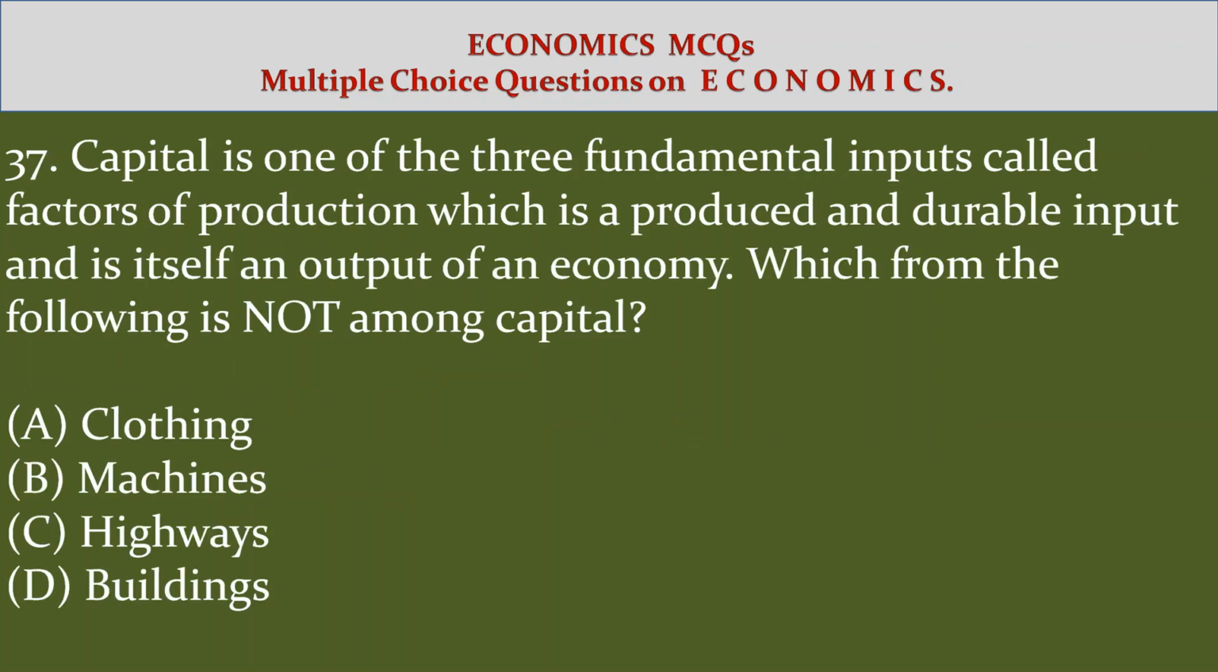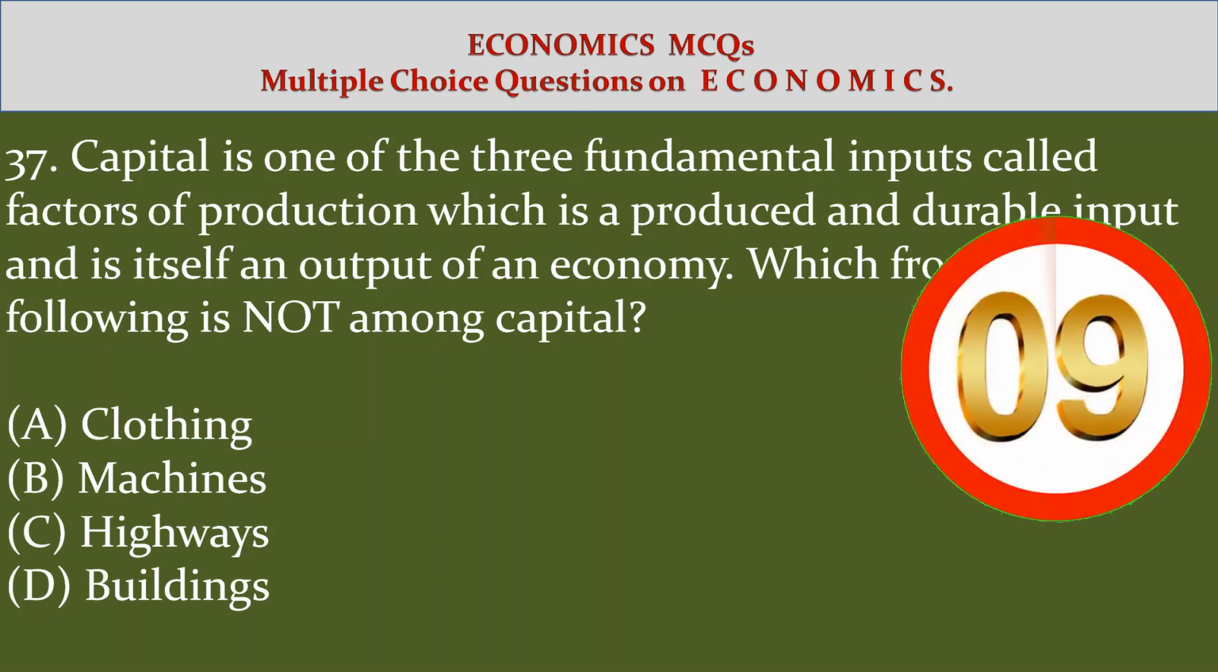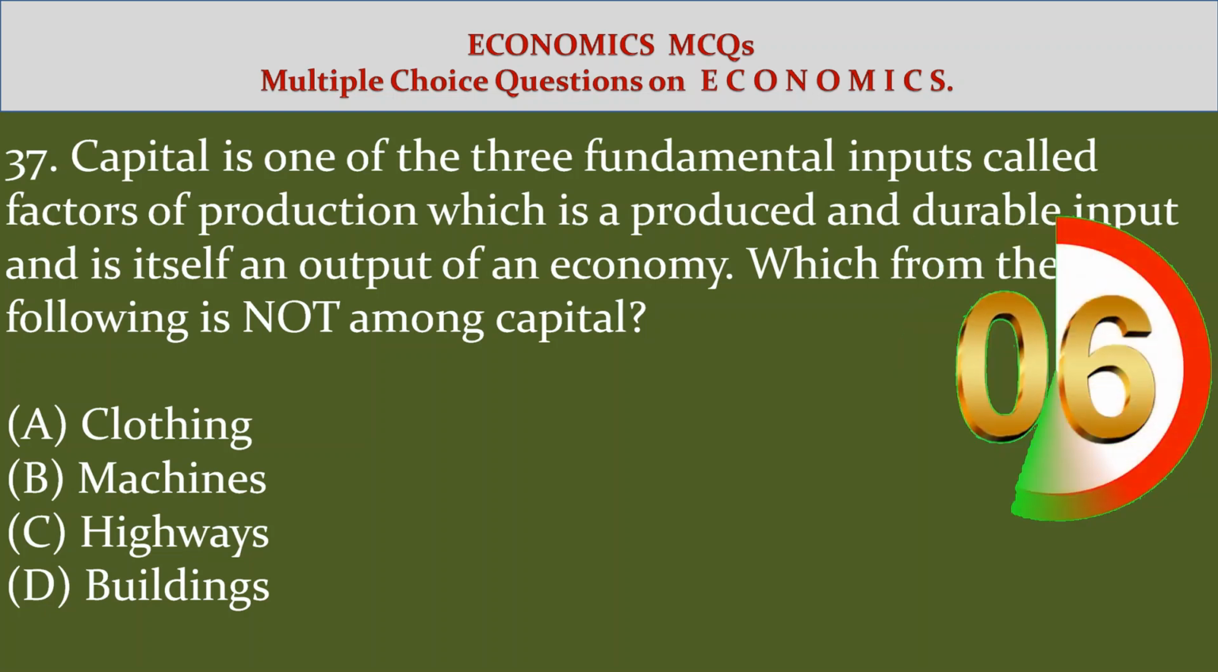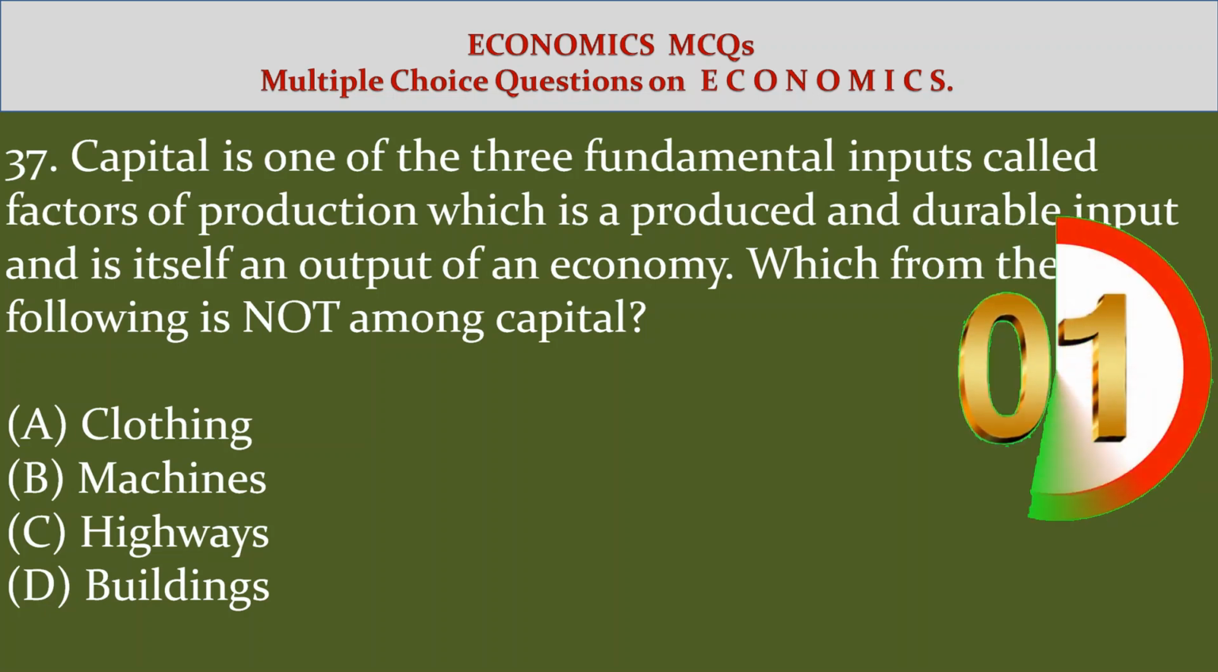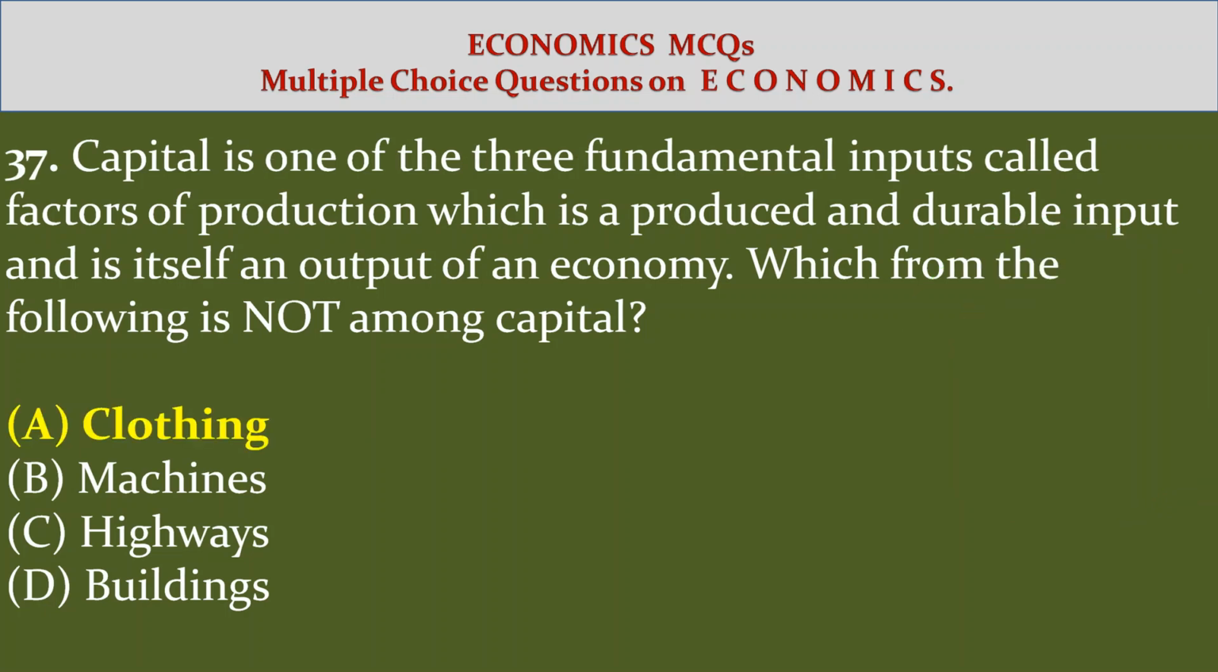37. Capital is one of the three fundamental inputs called factors of production, which is a produced and durable input and is itself an output of an economy. Which from the following is not among capital? Option A. Clothing. Option B. Machines. Option C. Highways. Option D. Buildings. Answer. Option A. Clothing.